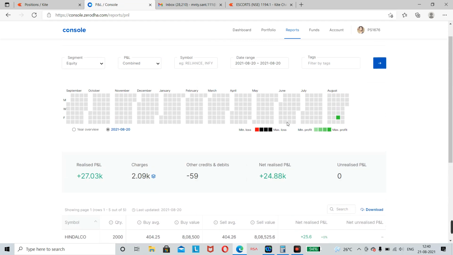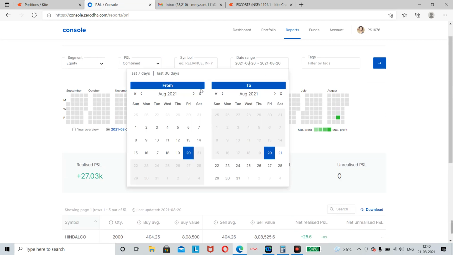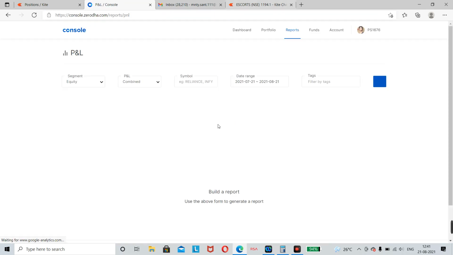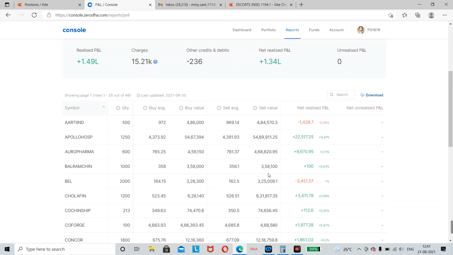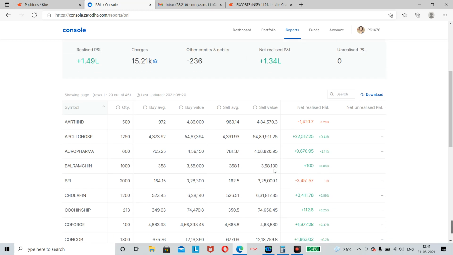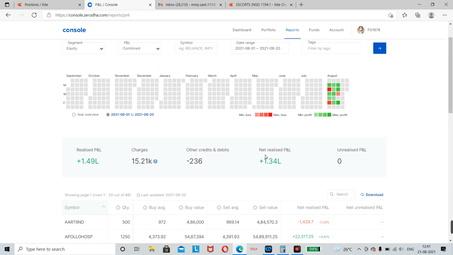Okay, so profit for August series. This is my profit for August series. I made a total of 1.49 lakhs, and after cost, brokerage and other charges, it will be 1.3. This is the total profit I have generated in the August series.